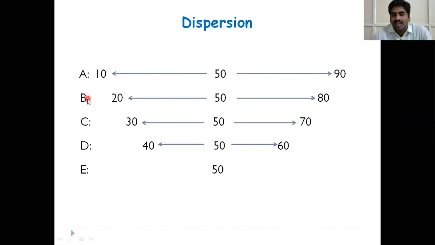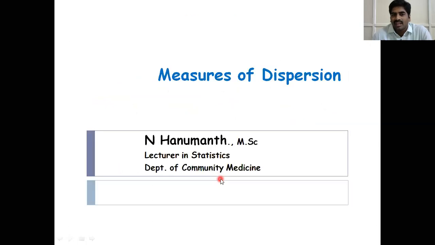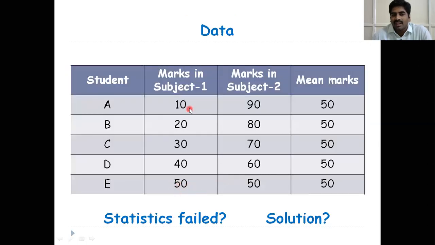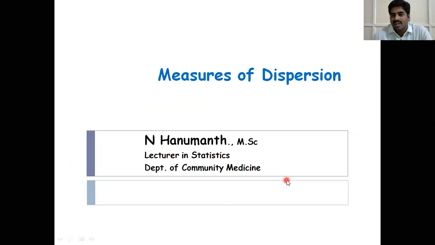In the case of B, here also scatteredness, dispersion from the mean value is there, minimum 20 and maximum 80. And in the case of E, he got 15 in subject 1 and 15 in subject 2 also, the mean is also 50, so there is no deviation here.